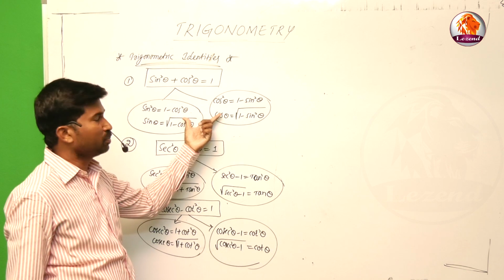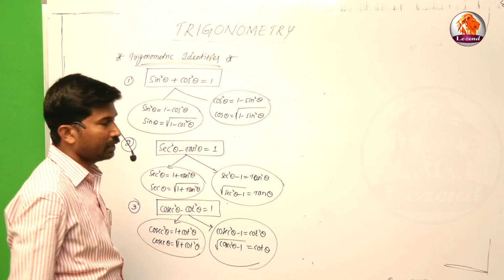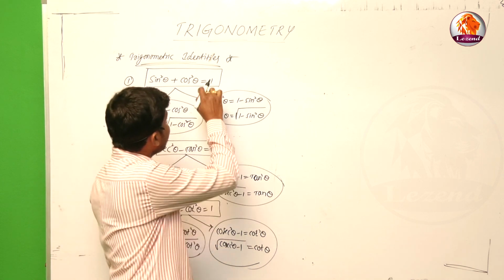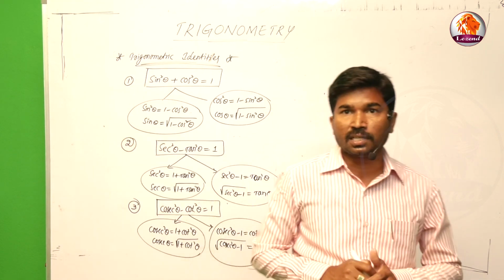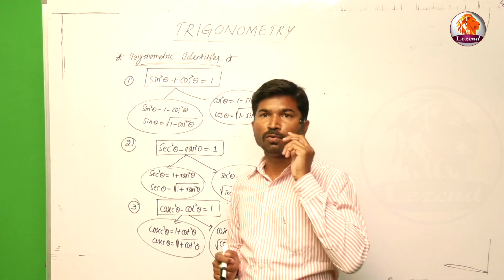These are the applications based on the first identity, second identity, and third identity. If you know that these are all identities and their applications, use these applications in problems like 2 marks and 4 marks type questions.